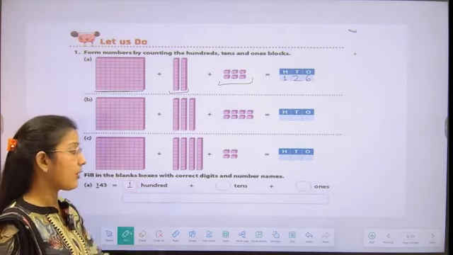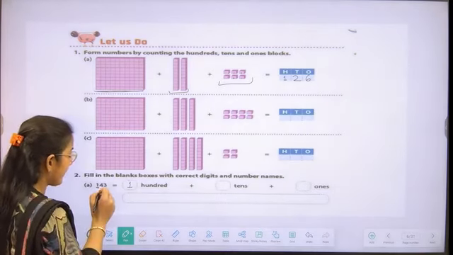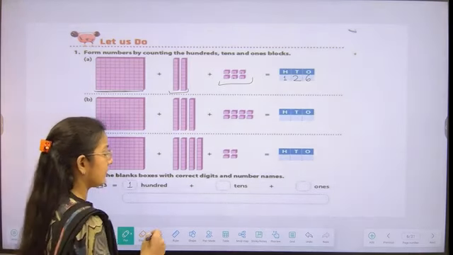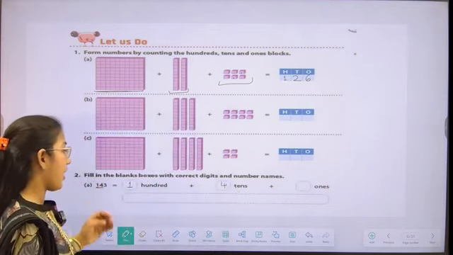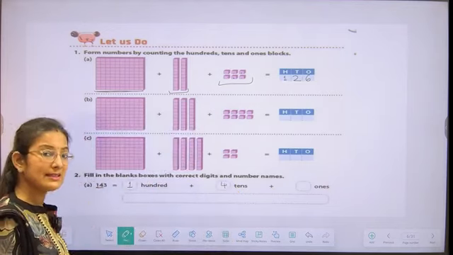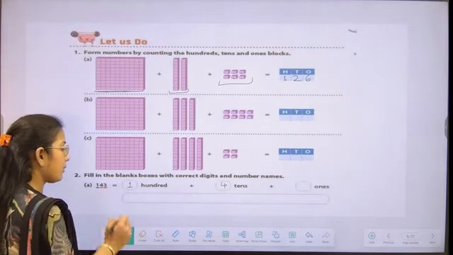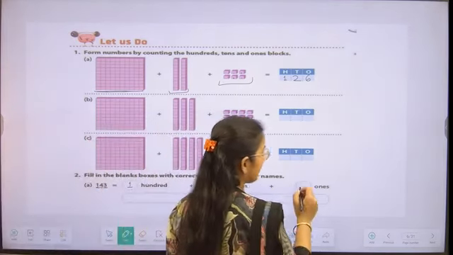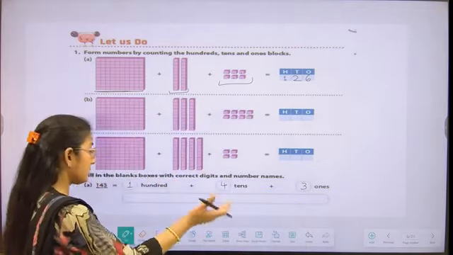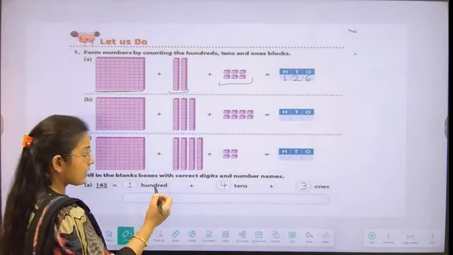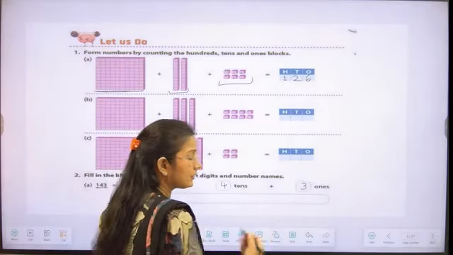Now, after that, how many tens we are having? We are having 4 tens, students. So for this, we have to write 4 tens. And how many ones we are having? Yes, we are having 3 ones. So we have to write 3 for the ones. Now, what is its number name, students? Its number name is 143.